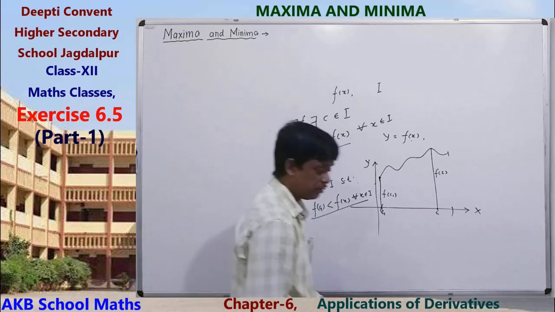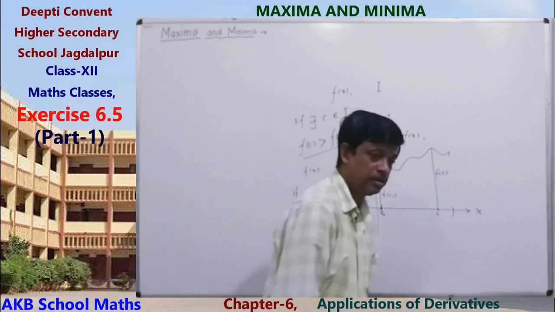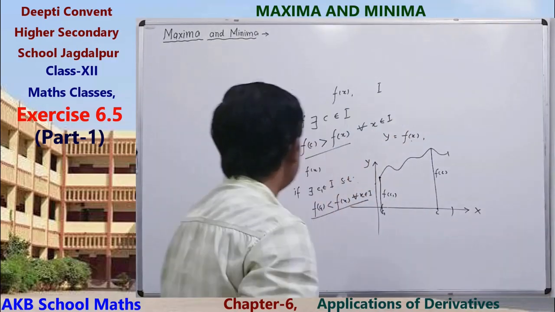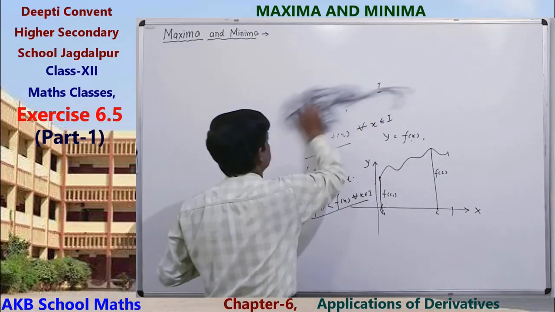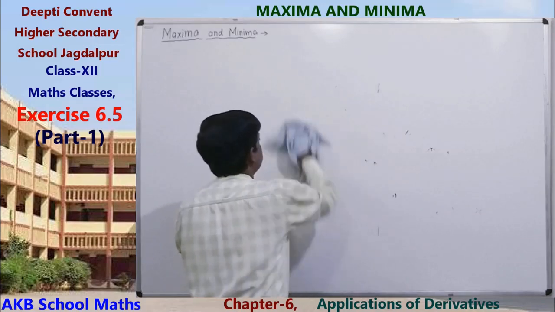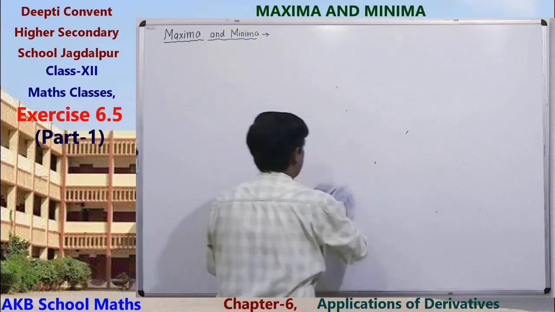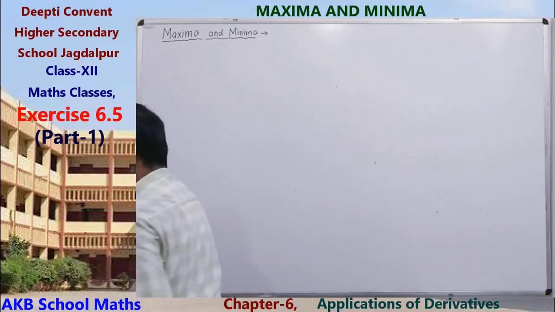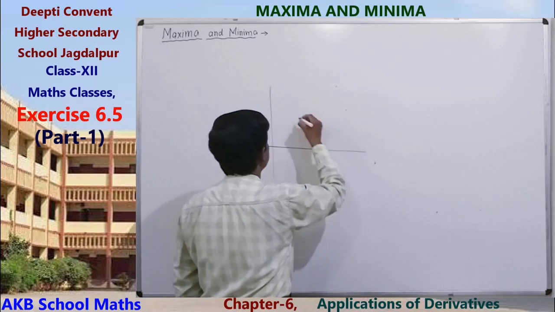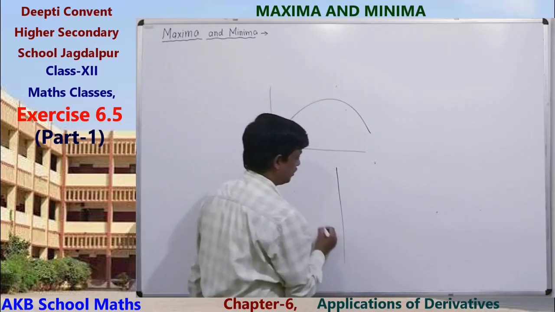Okay. Similarly, suppose we have a diagram just like that: parabola, line, and so on. Suppose this is the graph of the function.